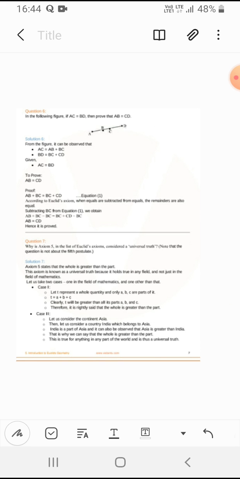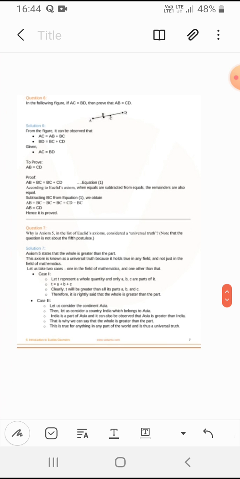Let's take the proof. From the figure we get AC is equal to AB plus BC, and BD is equal to BC plus CD. Let's put that, and when we solve it we get AB is equal to CD, which was to be proved. Hence we proved it.